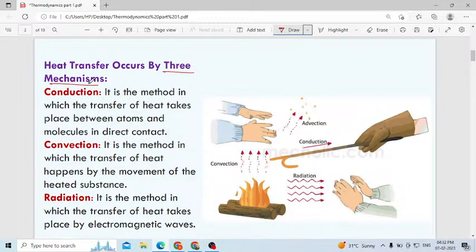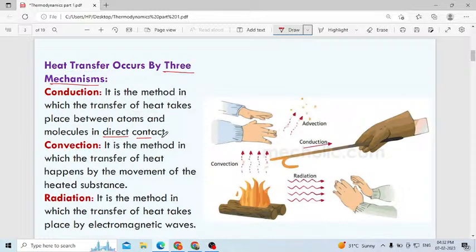Let us study in detail one by one. What is meant by conduction? Conduction is the method in which transfer of heat takes place between atoms and molecules in direct contact. Always remember, through conduction also heat gets transferred from one body to another body.